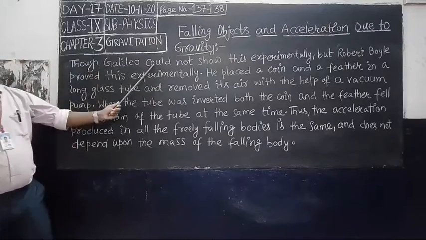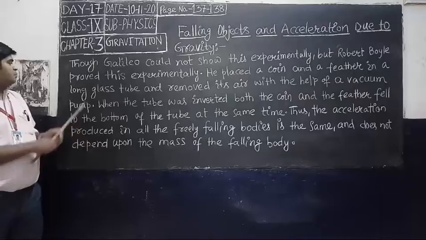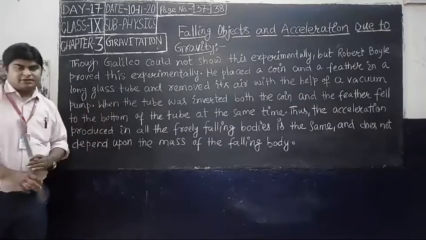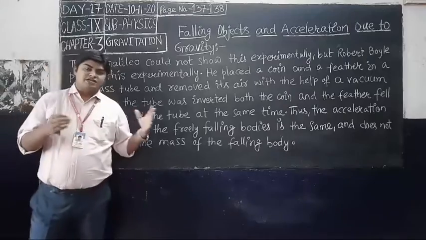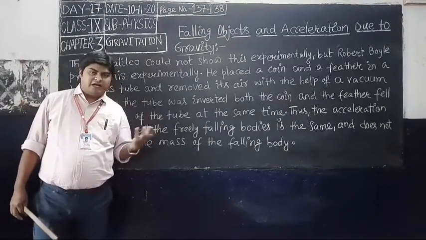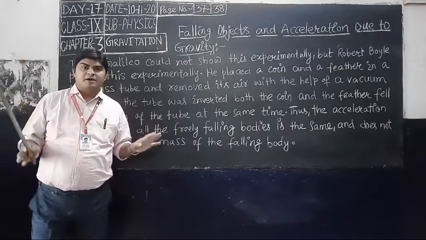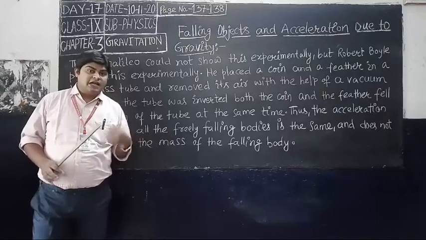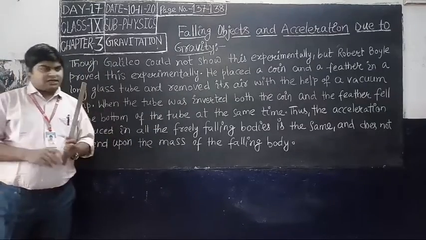Though Galileo could not show this experimentally, Robert Boyle proved it experimentally. Galileo gave the concept that if there is no air, then the object, either heavier or lighter, falls at the same time, but he did not prove it experimentally.